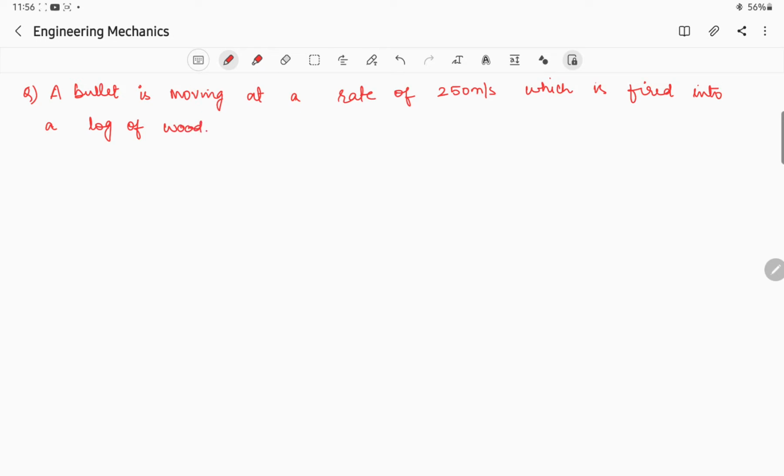The bullet penetrates to a depth of 40 centimeters, full stop.